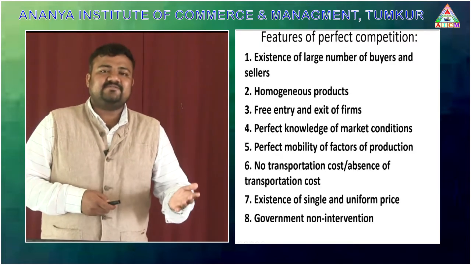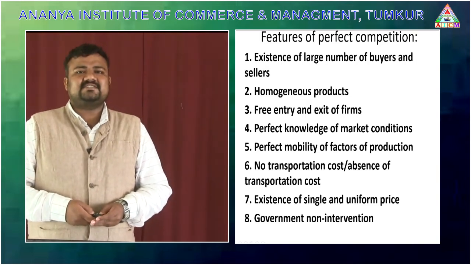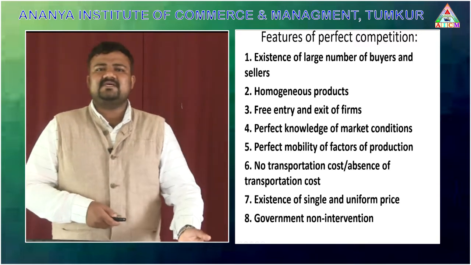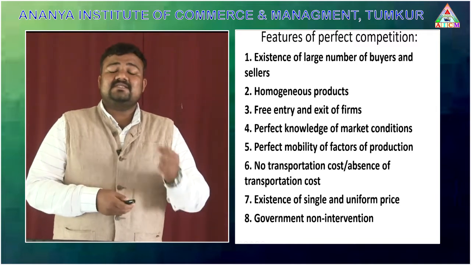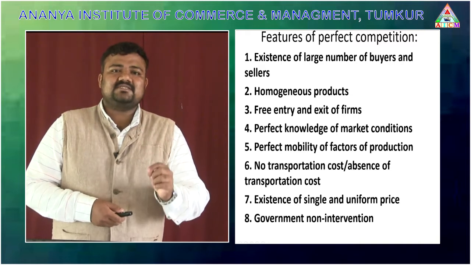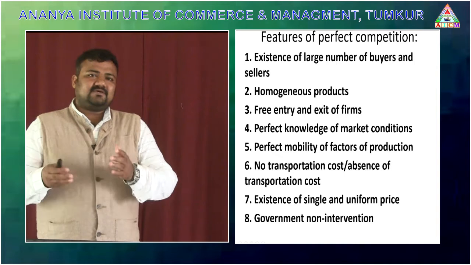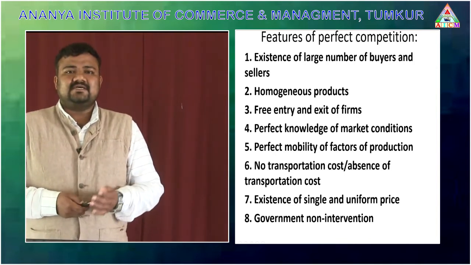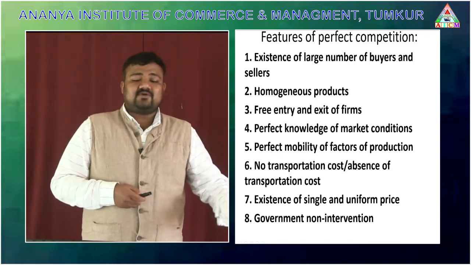So let us discuss the features of perfect competition. The first feature is the existence of a large number of buyers and sellers. So obviously there are n number of different kinds of companies, and a large number of customers. Different companies are going to sell similar kinds of products. Here we have to observe that all the sellers are not price makers, they are all price takers. Because in perfect competition, small companies exist in the market and a large number of customers buy similar kinds of products and services.